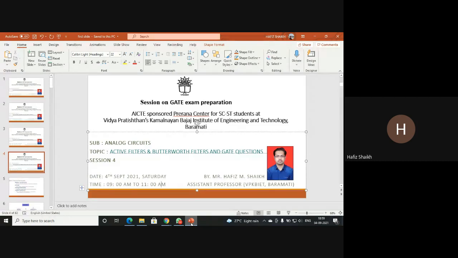All the best for your GATE examination preparation. Do it properly. Use different modes, different channels for your study. You can use the books, the internet, social media. Do whatever is required for your study preparation.